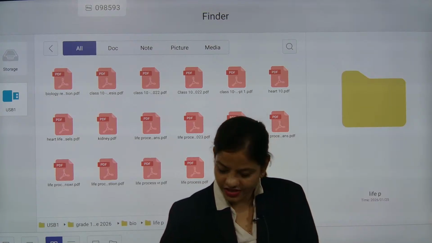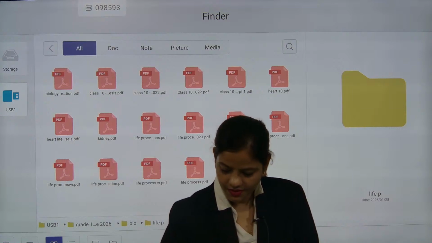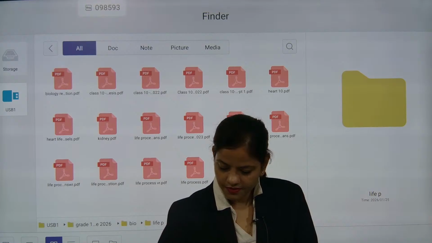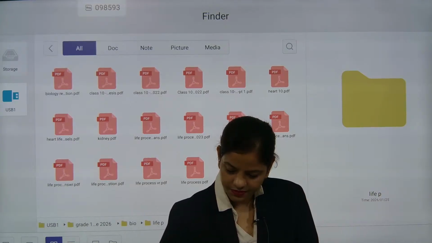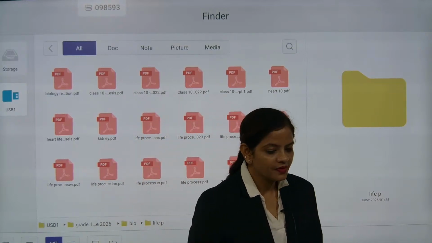So we started the session. Shall we begin?